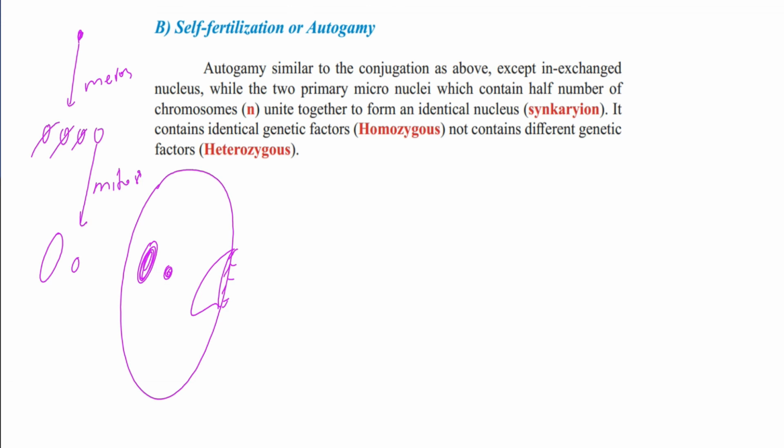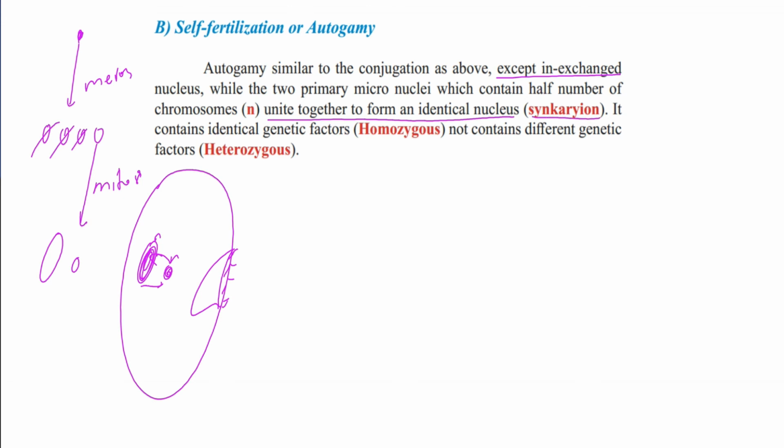But except in exchange of nuclei, there is no second organism to exchange its micronucleus with. So these 2 nuclei fertilize one another, which contain half and half number of chromosomes. They unite together to form an identical nucleus, synkaryon.